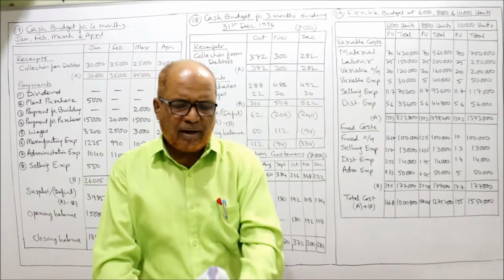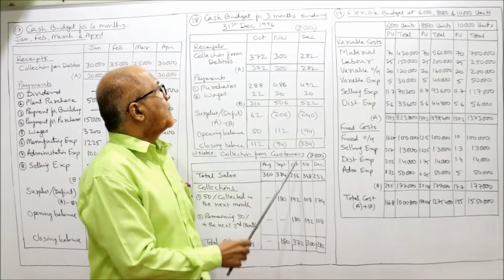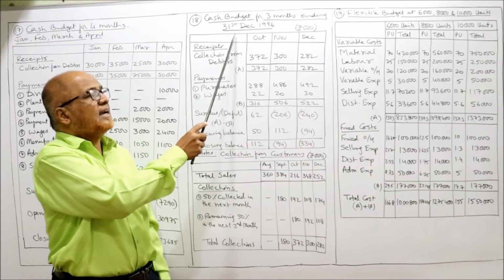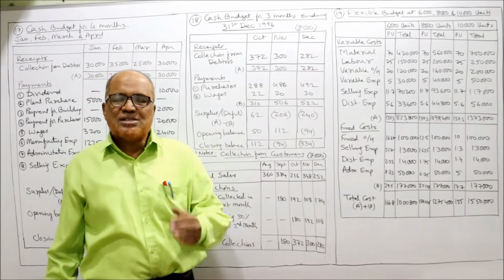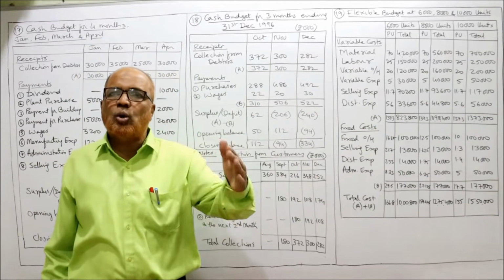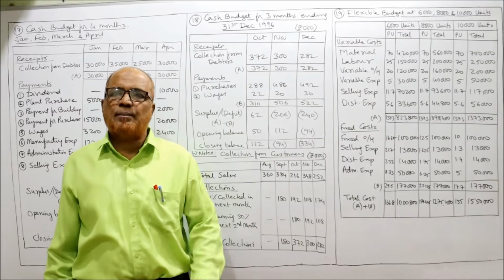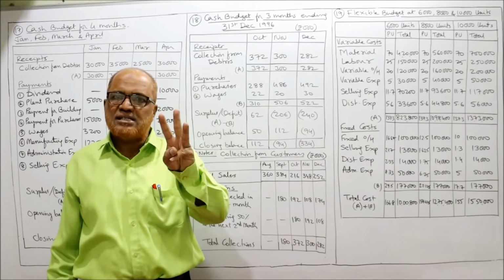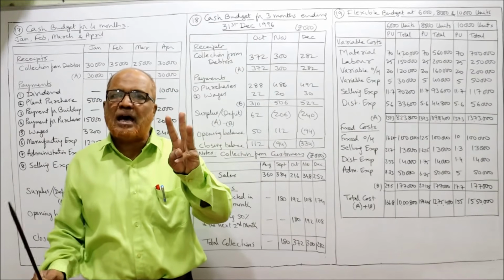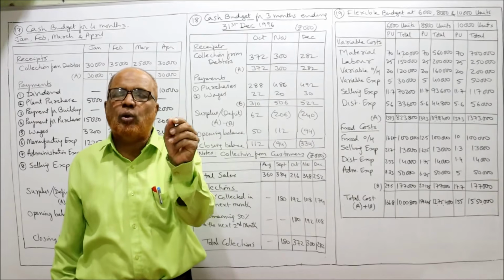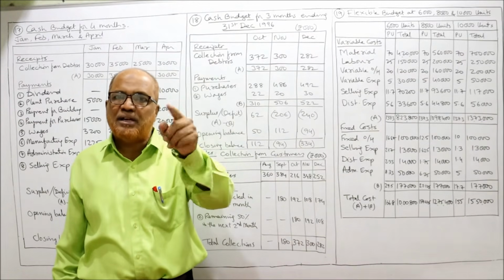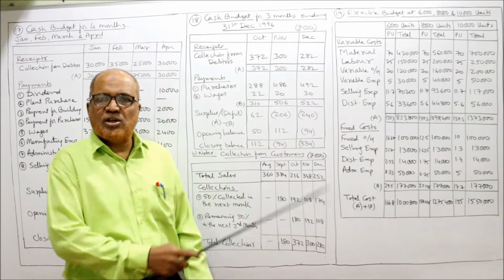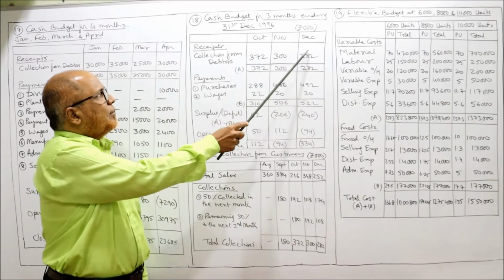That's it. So it is a comparatively easy problem. See here, cash budget for 3 months ending 31st December 96, thousands omitted. To simplify the calculations, I ignore 3 zeros. For example, if it is 3 lakh, I ignore the last 3 zeros and write only 300. So when I write 300, it means 3 lakh. Now October, November, December.